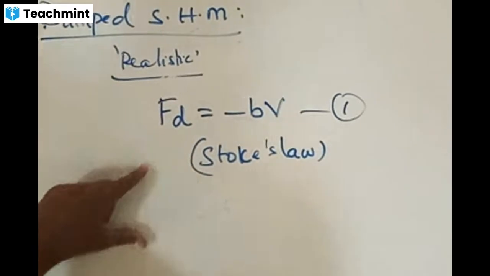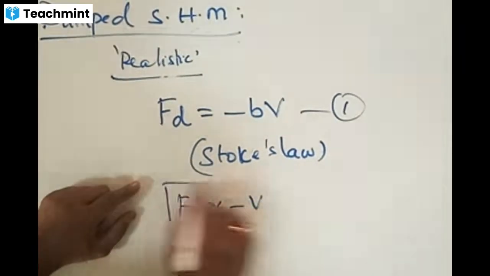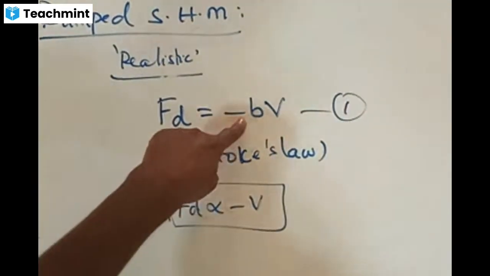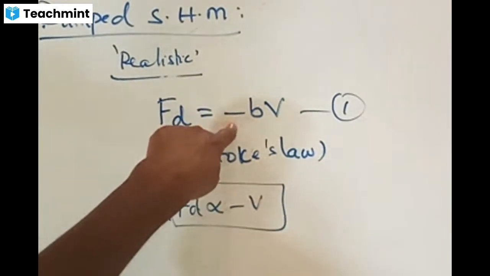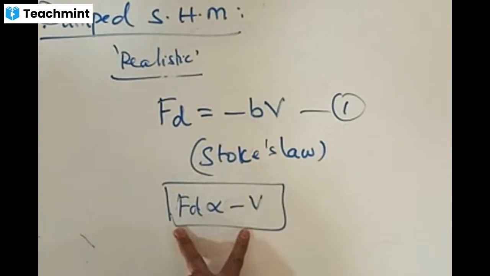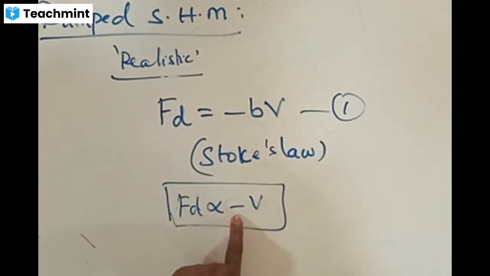What does Stokes' law state? Stokes' law states that the amount of drag force is always directly proportional to the velocity of the body, where B is called the medium constant. B is a constant that depends on the medium, and V is the velocity of the body. The amount of drag force acting on a body is directly proportional to the velocity of the body, but in what direction?